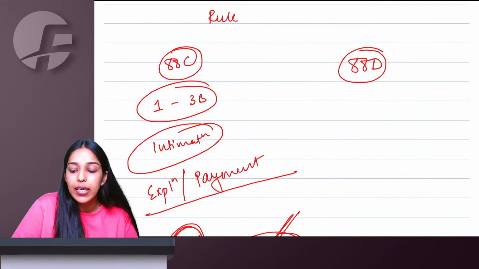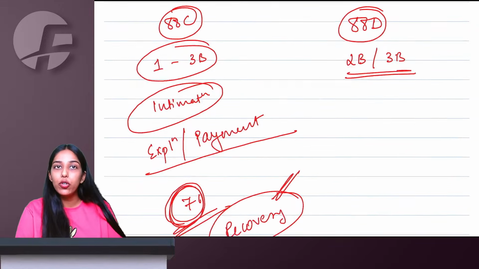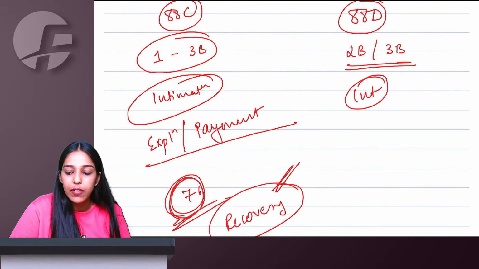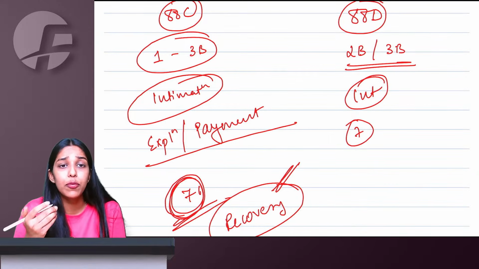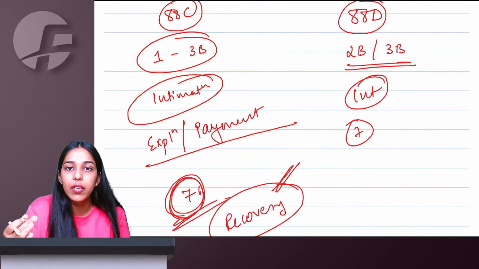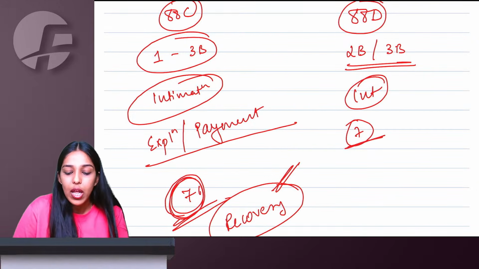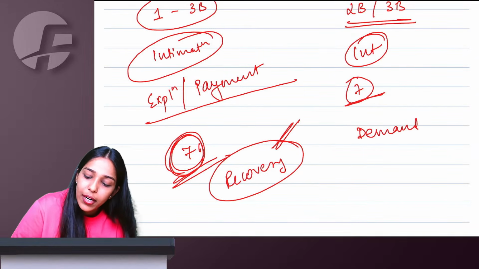However, in Rule 88D, they will compare your 2B and 3B. If you are taking more ITC in 3B compared to 2B, again they will give you intimation. They'll give you 7 working days time to either reply to them or to submit explanation to make payment with interest. Whatever it is you have to do within 7 working days. No, then they will first issue you a demand order 73, 74, 74A.